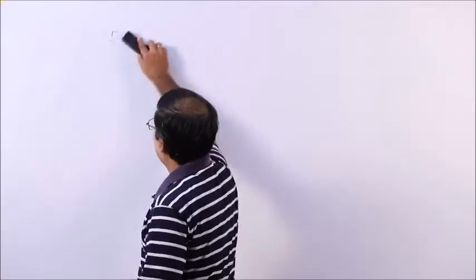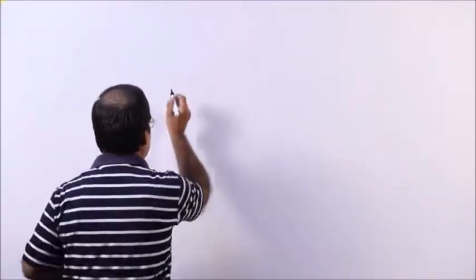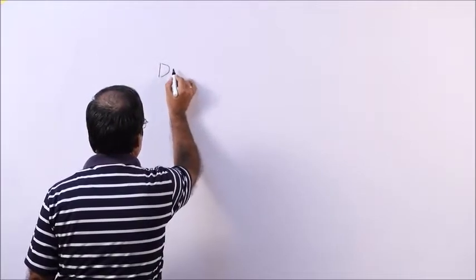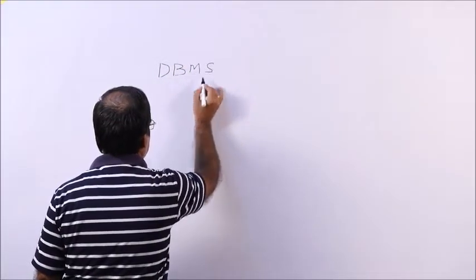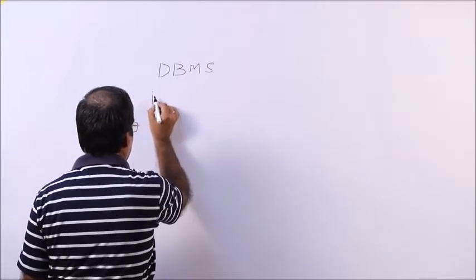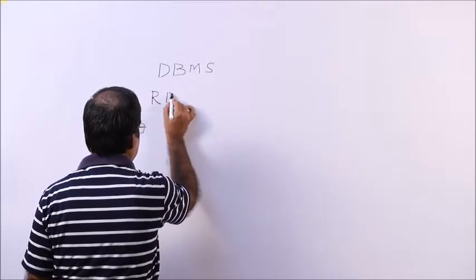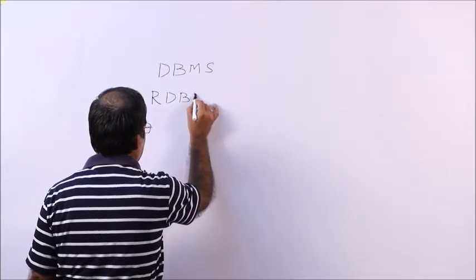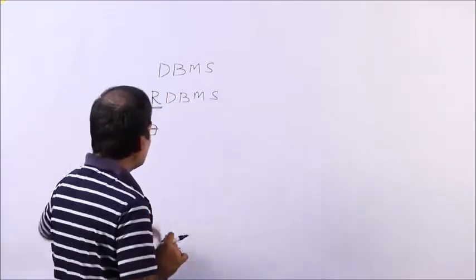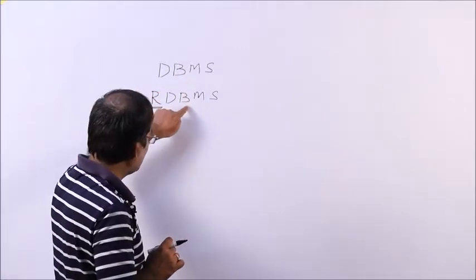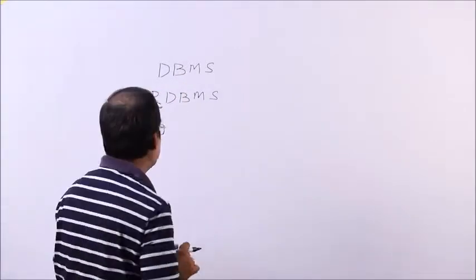We are using different terms for different databases. DBMS stands for database management system. Another term is RDBMS, which means the term R is added to DBMS. The concepts present in DBMS are also present in RDBMS.